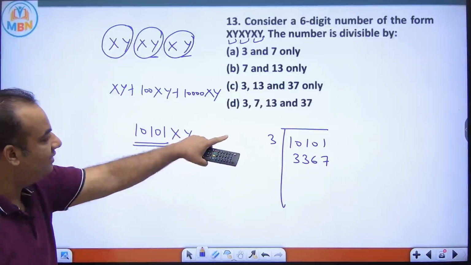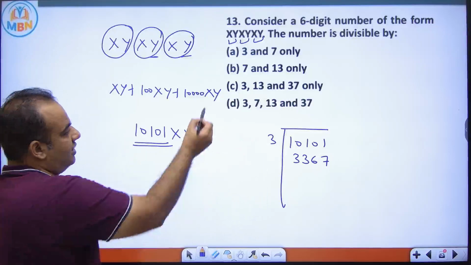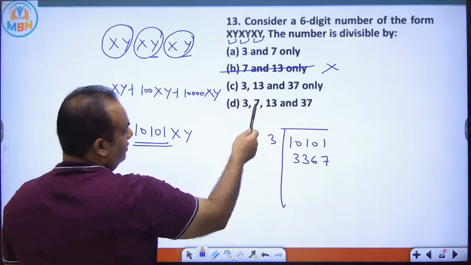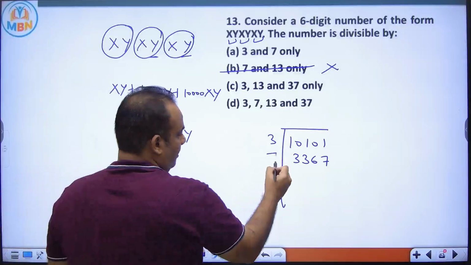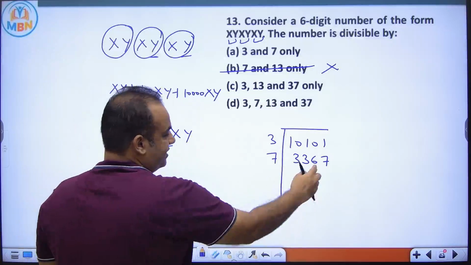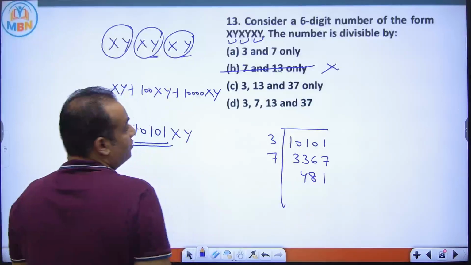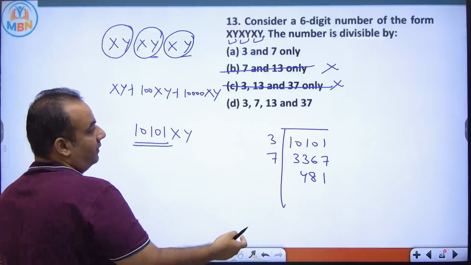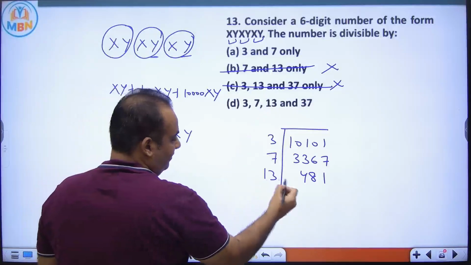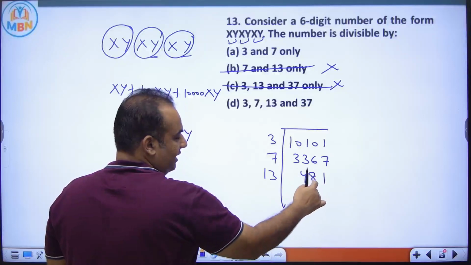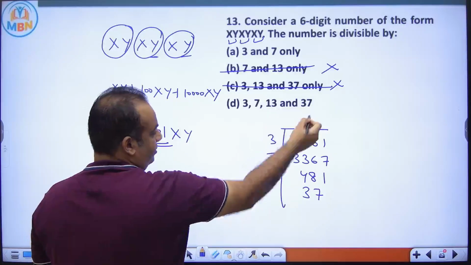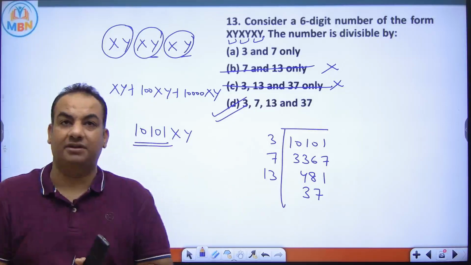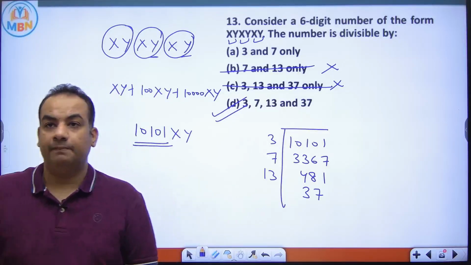So we get a number that is divisible by 3. So this cannot be the answer. Now if you look at all the options, here 7 is there. So I will try with 7 only. Okay. 7 4s are 28, 7 6s are 56, 8s are 1. So it is divisible by 7 also. So this cannot be the answer. Now 481. Now I'll check with 13. 13 3s are 39, 13 7s are 91. So divisible by 13 also and 37 also. So the answer is D option. A very, very good question. Okay, taken from a previous year.